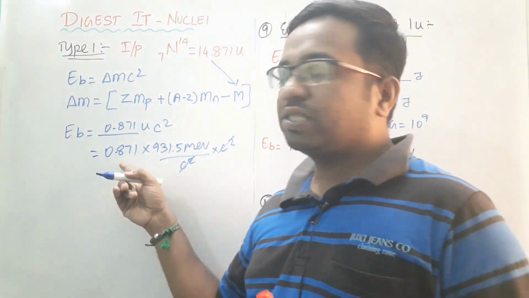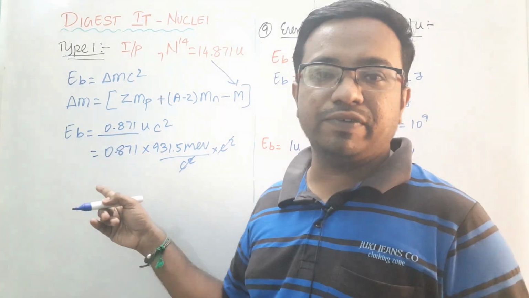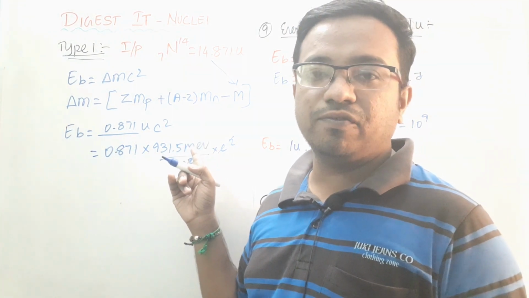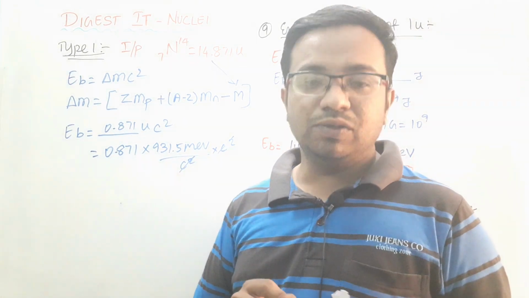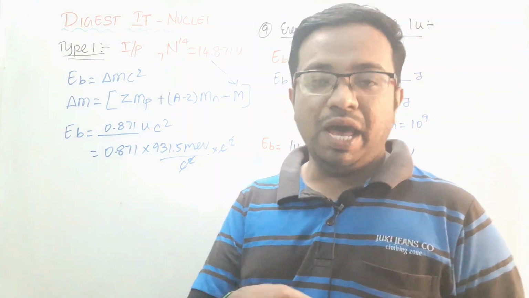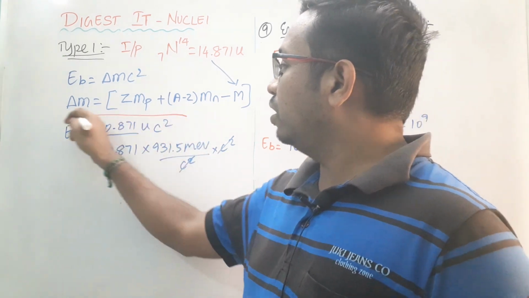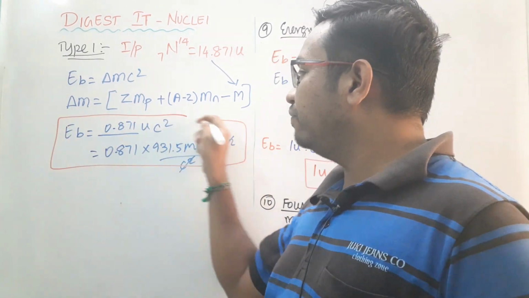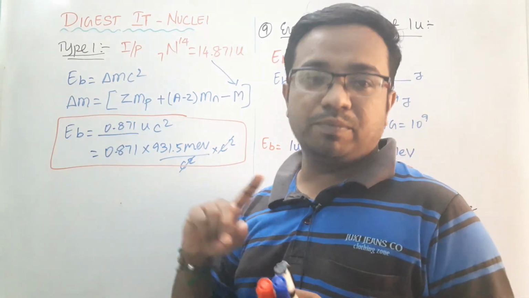That's why you have studied this in your schools and board, right? You will obtain a mass defect, multiply that by 931.5 MeV. So you will obtain your answer in terms of MeV, right? So this is the particular method you need to apply. This is our type 1 problem. Please don't forget this, you need to multiply with 931.5 MeV after finding your mass defect.